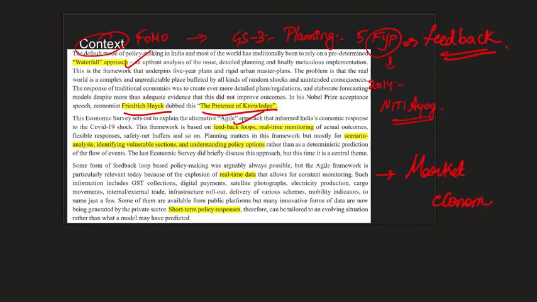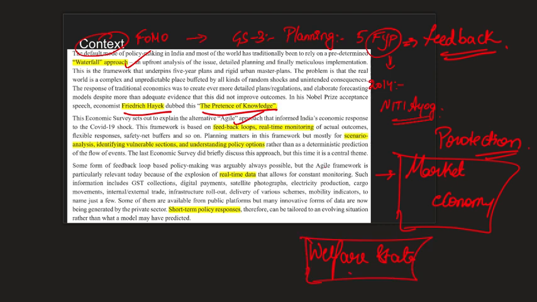So he held certain extreme views and talked about the role of state, and he mentioned that the state should just confine itself to providing protection, that is a sort of police protectorate state, and not involve itself in the welfare state. So this is something that you have to know. Economic survey is quoting this particular person, so there is a possibility of some influence on the examiner's mindset.